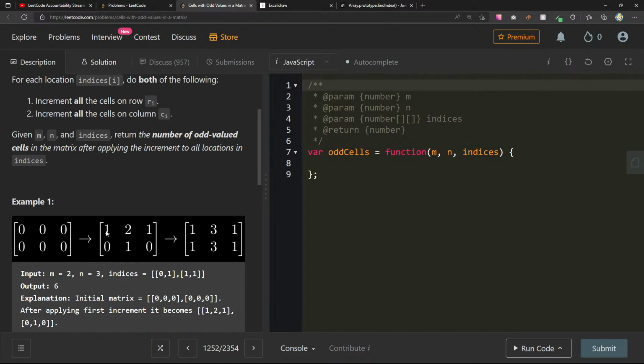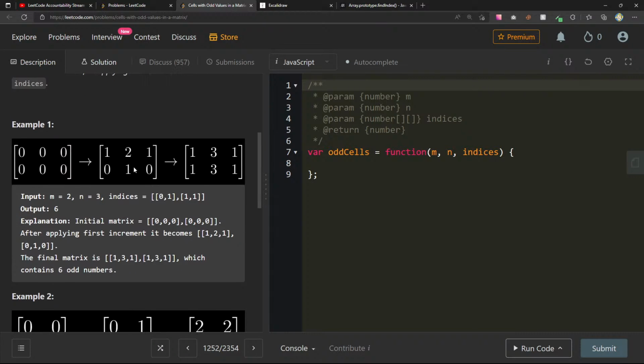So on row 0, increment all of them by 1, and then increment all, oh, interesting, okay. And then 1, 1. So is this just like a brute force sort of thing? Which contains 6 odd numbers.